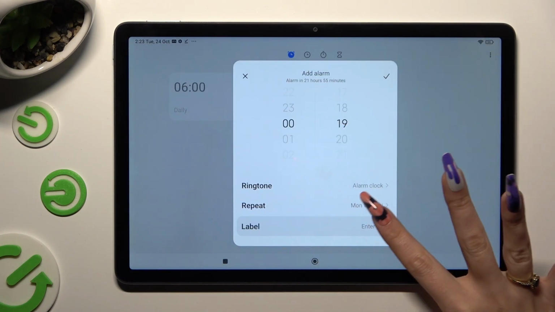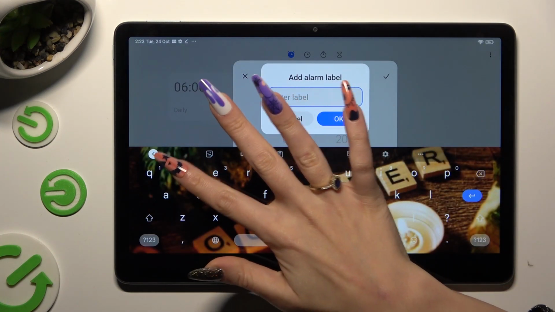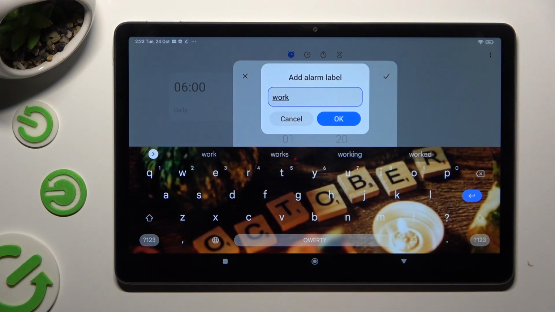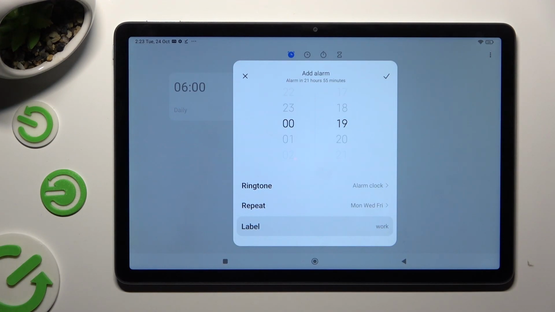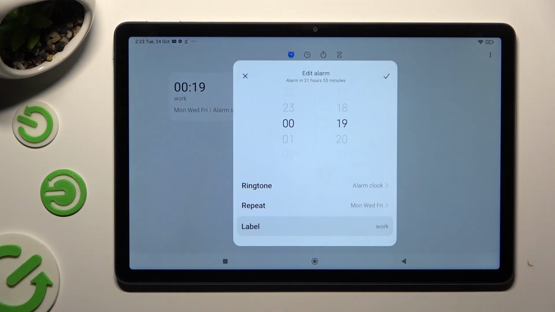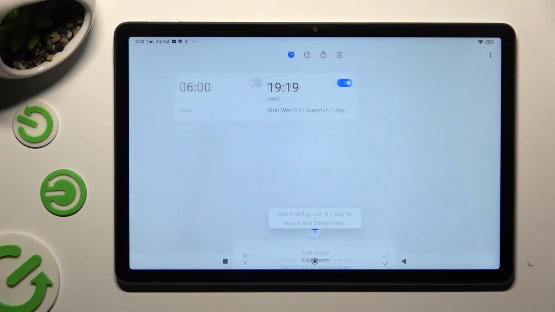Now click on Label, label your alarm however you want to if you want to, and hit OK. Lastly, to save your alarm, select this check mark at the top right corner. As you can see, mine was successfully created. To edit it, click on it, make some changes, and click on the same check mark again.